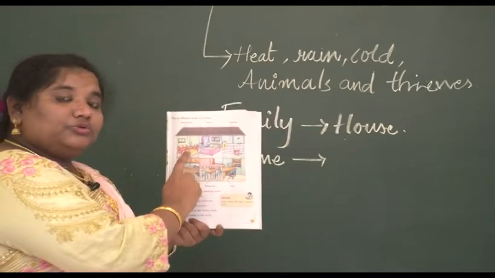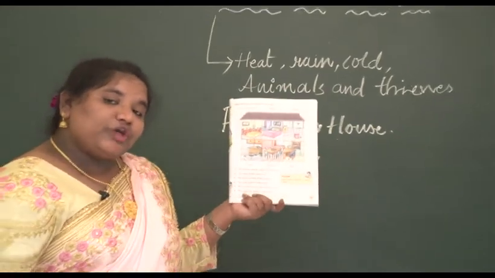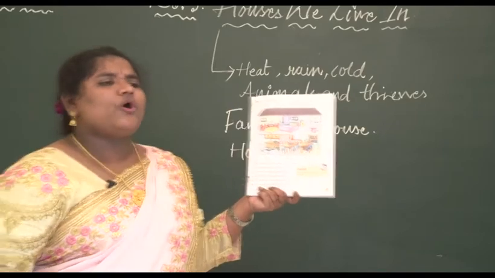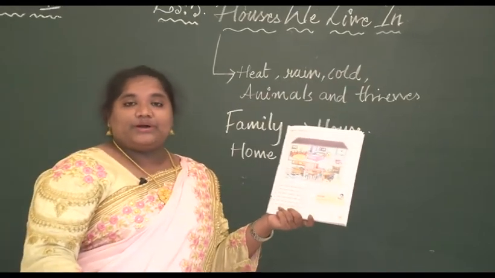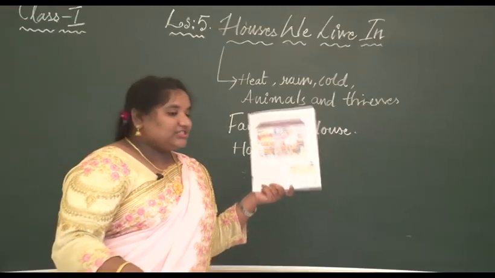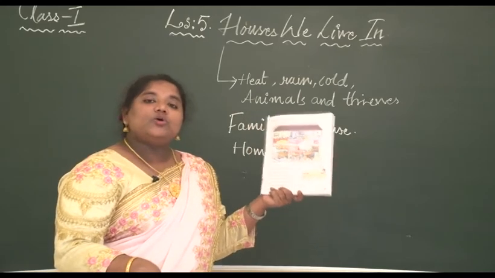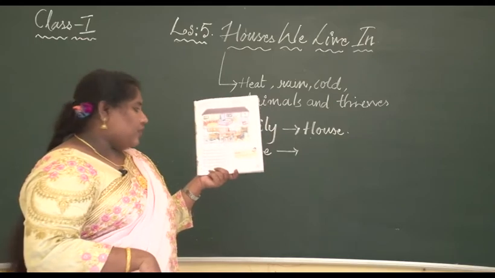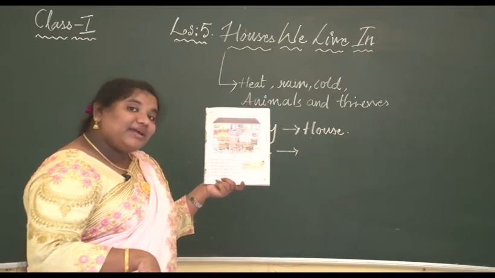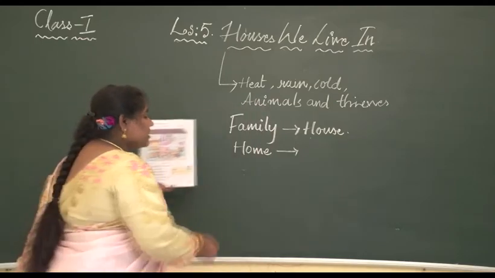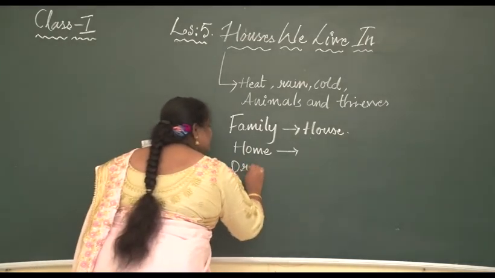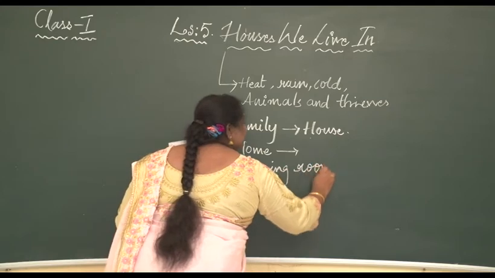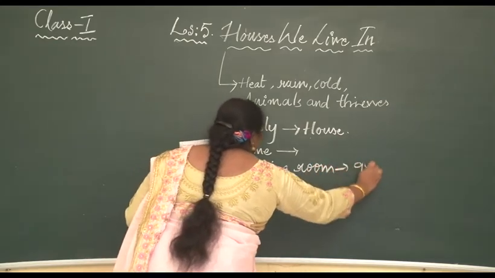So in the drawing room, who comes and sits in a drawing room? The guests. So the guests or the relatives, whoever comes to visit our house, we make them sit on a sofa. So they are called guests. So the guest is received in the drawing room. Then in the bedroom, what do we do? In a drawing room, we receive the guest.